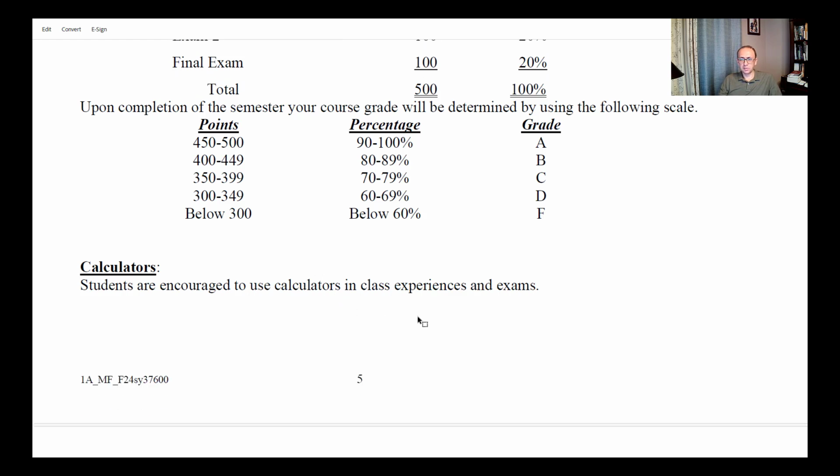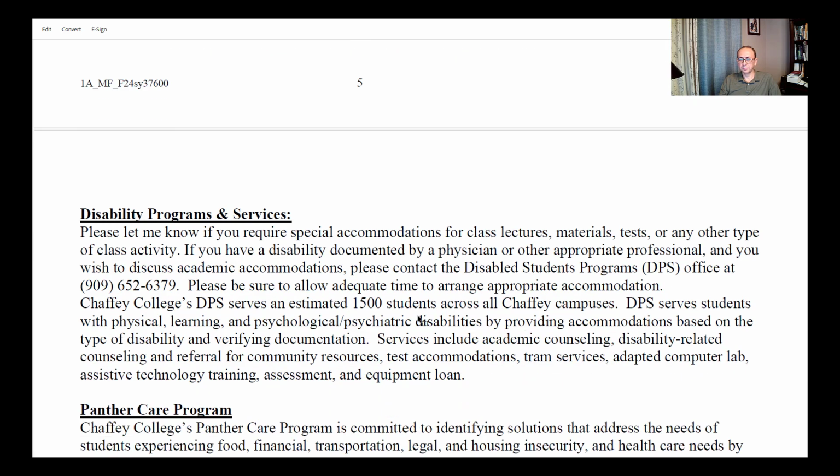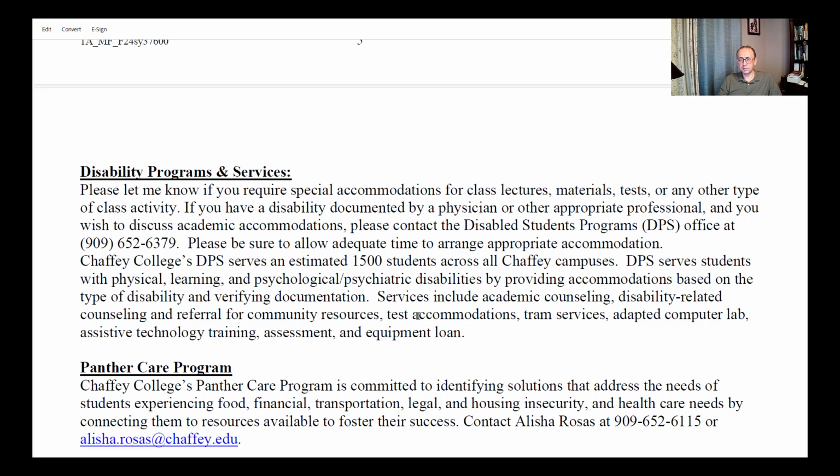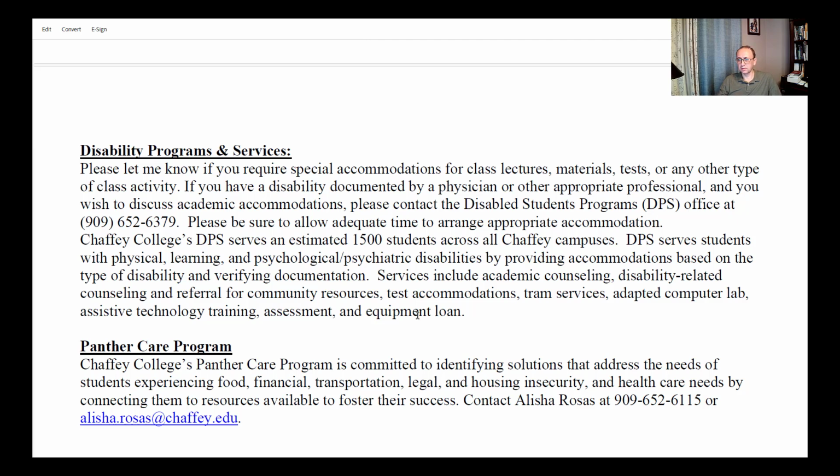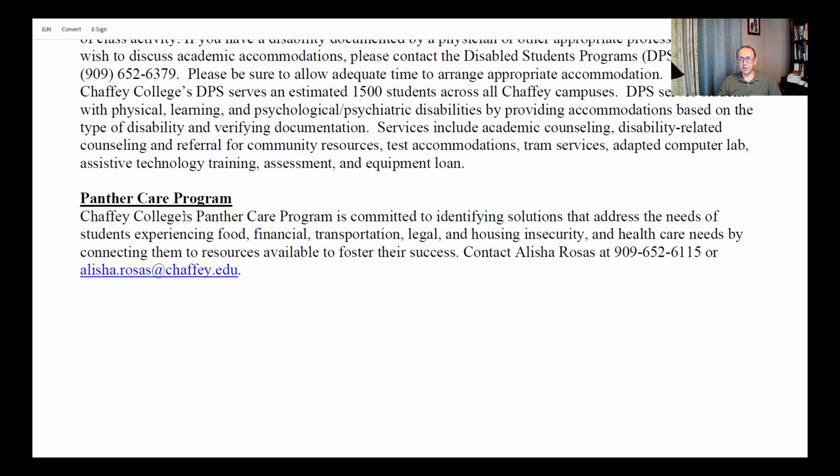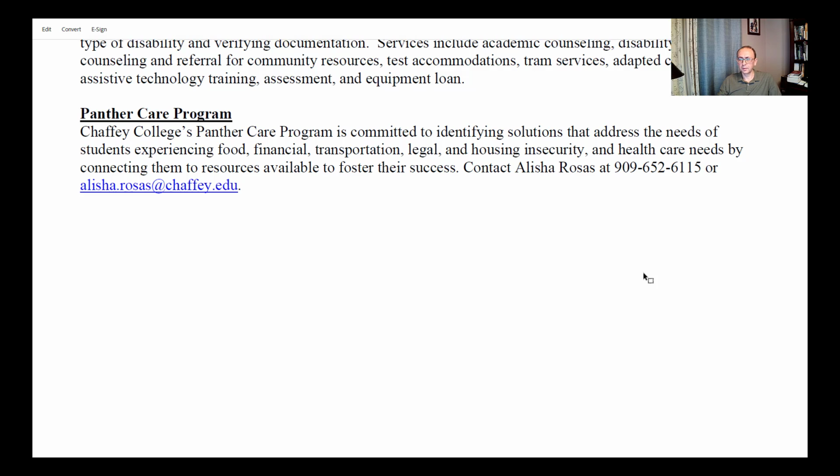One of those things needed in this class, as I mentioned before, you need a calculator. You're encouraged to use simple calculators. And of course, you need it for class experiences and exams. If anyone needs help with the DRC, please let me know. I'll take care of that, and I'll make sure that you, again, get all the extra time or anything that's needed. There's also the Panther Care Program, and this is some information about it, and this is the contact person and their email and phone number.